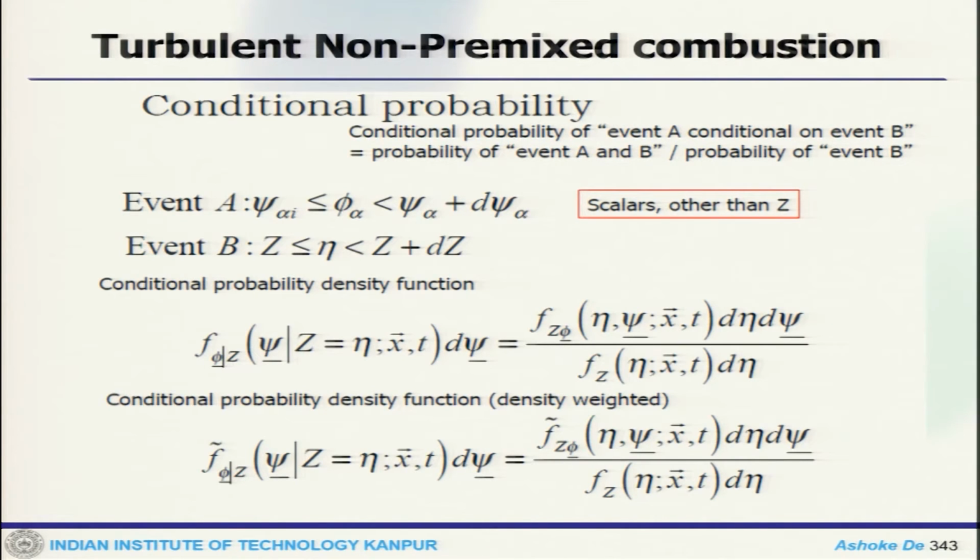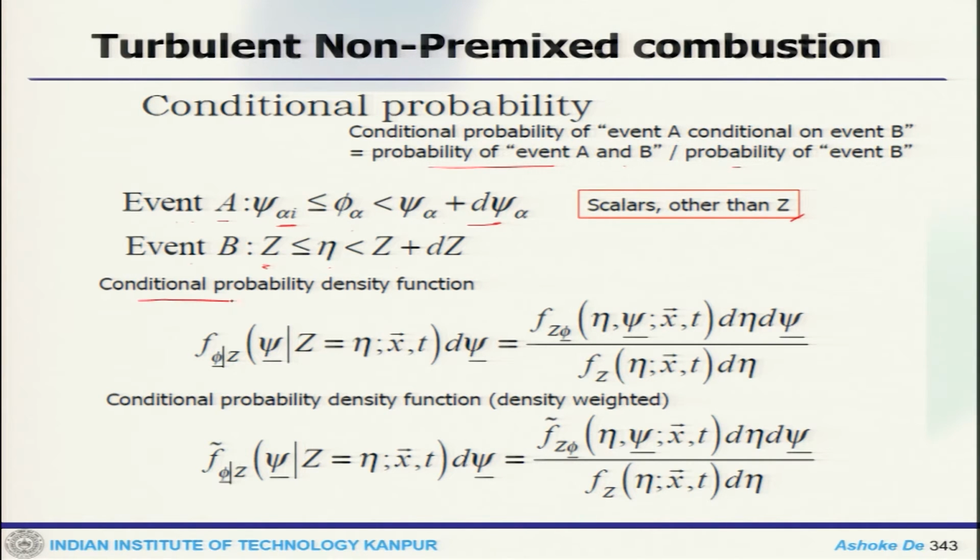Now we look at the definition of conditional probability. The conditional probability of event A conditional on event B is equal to the probability of events A and B divided by the probability of event B. So let us say for scalars other than Z, event A is phi alpha, which lies between psi alpha and psi alpha plus d psi alpha, and event B is eta lying between z and z plus dz. This is how we find the probability of eta.